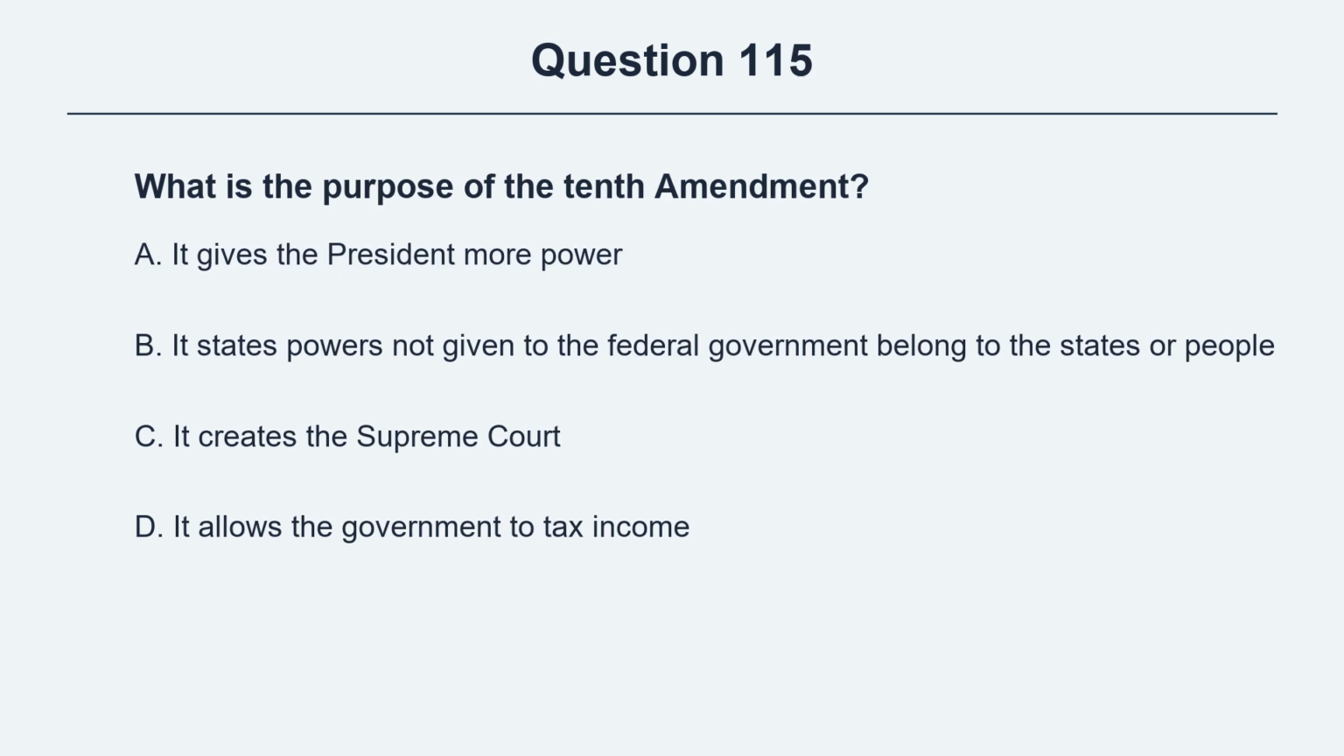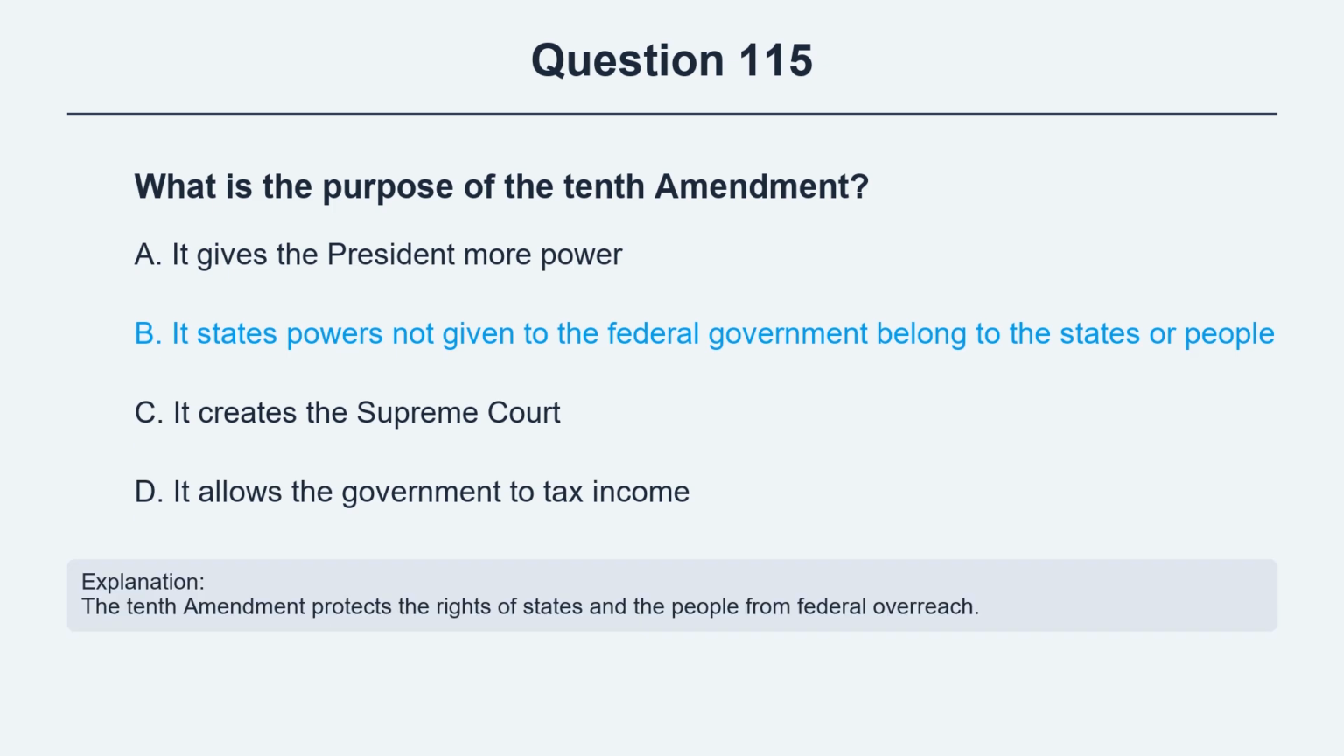Question 115. What is the purpose of the 10th Amendment? Option A, it gives the president more power. Option B, it states powers not given to the federal government belong to the states or people. Option C, it creates the Supreme Court. Option D, it allows the government to tax income. The correct answer is option B, it states powers not given to the federal government belong to the states or people. Explanation: The 10th Amendment protects the rights of states and the people from federal overreach.